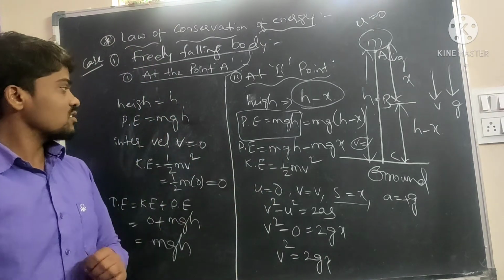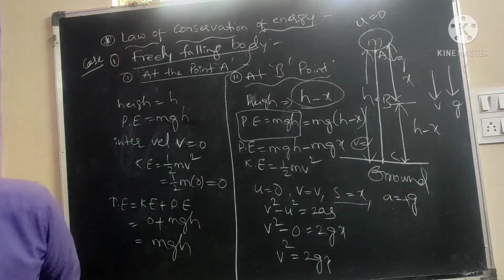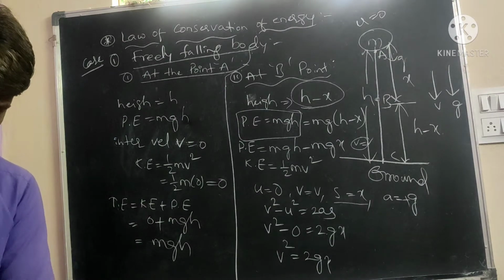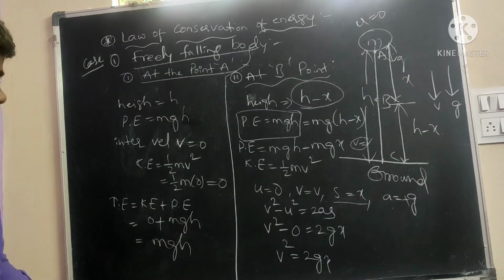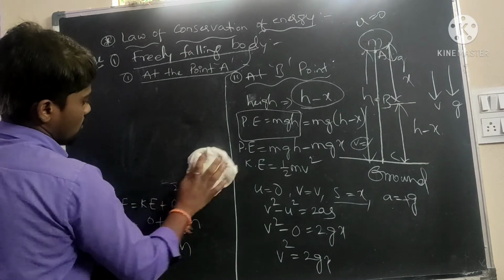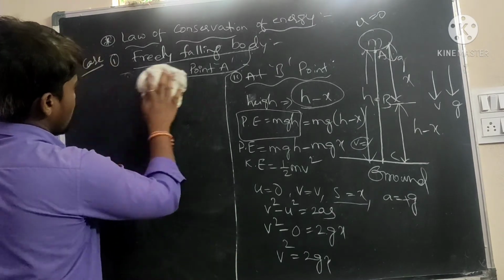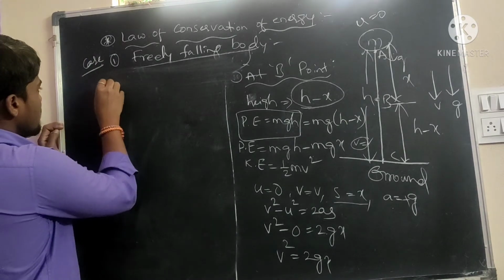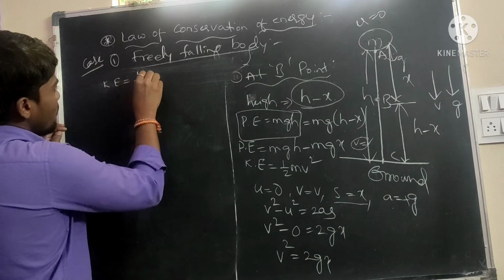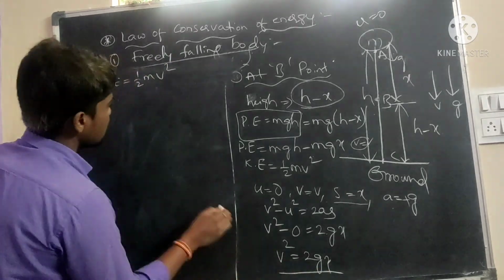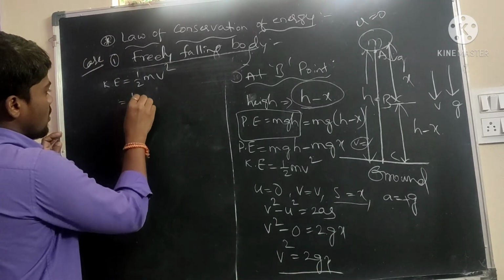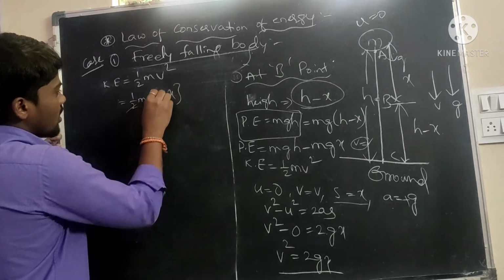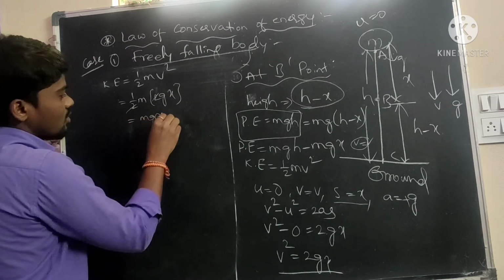Substitute this in the kinetic energy formula, half m v square. Here v square is equal to 2gx. The 2 cancels, giving mgx. Now we will find out the total energy.